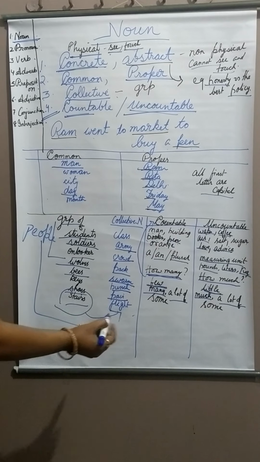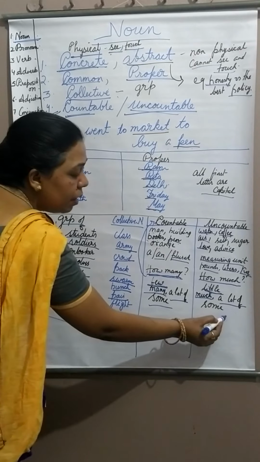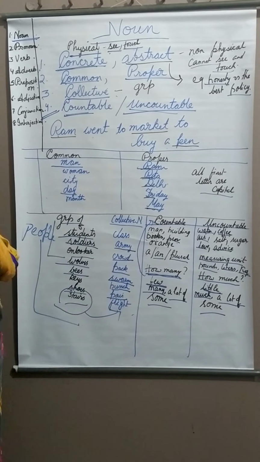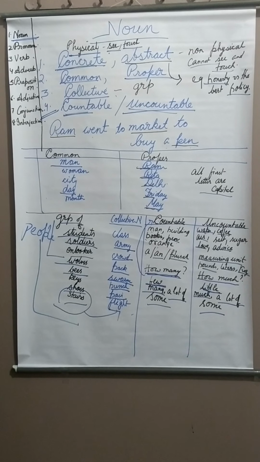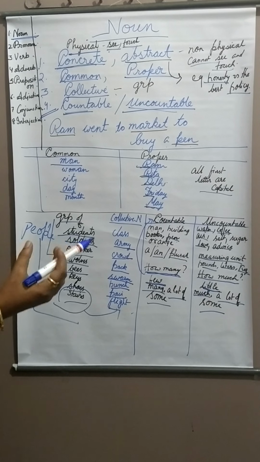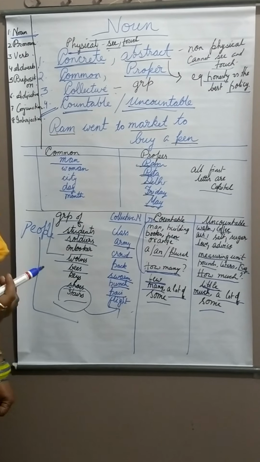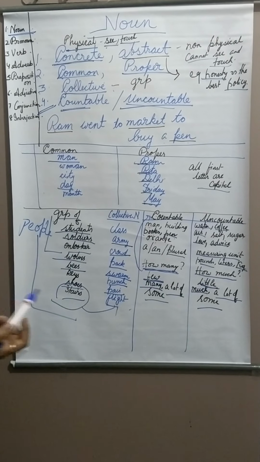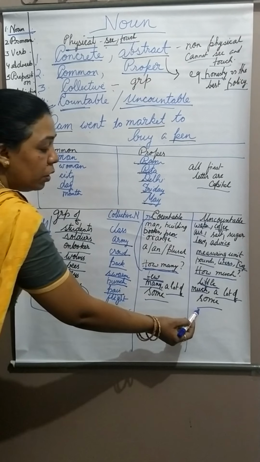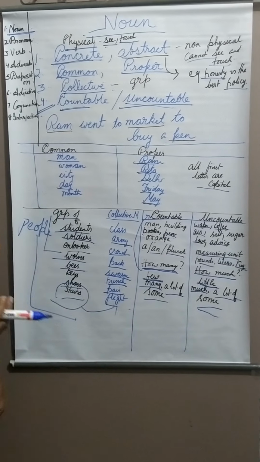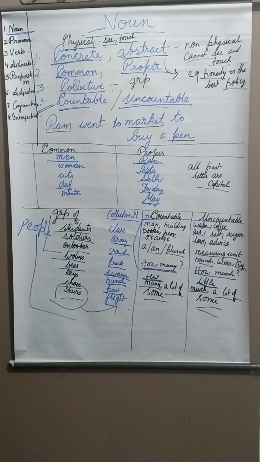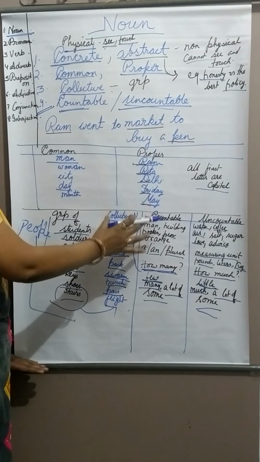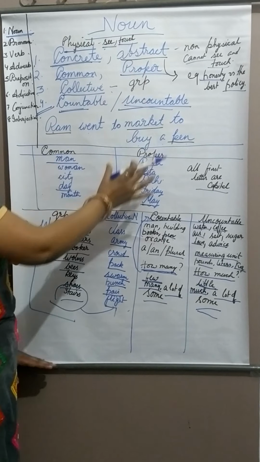People, and some we can use in both the cases, both for countable and uncountable noun. For example, suppose there are books lying in the drawer. You will ask, I need some books from the drawer. And for uncountable noun, you can use, there is some coffee left in the cup. I hope people, this is a recap and hope it is clear with you.